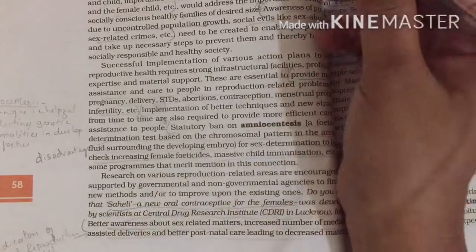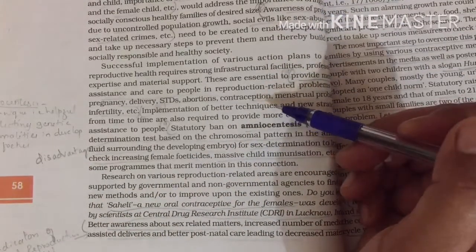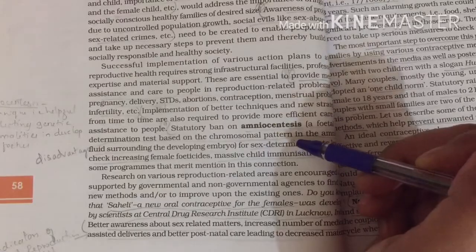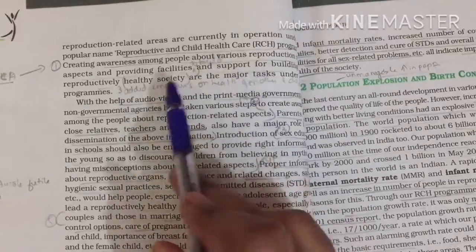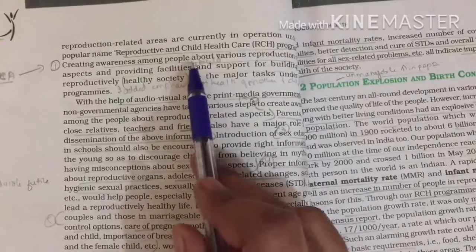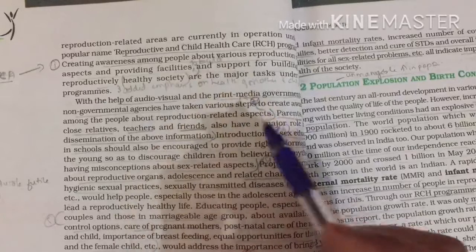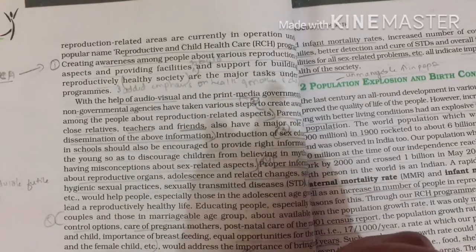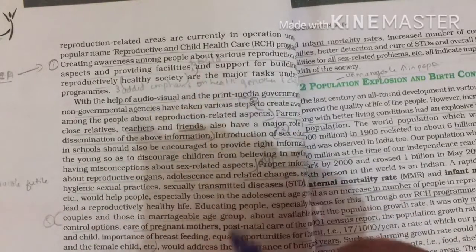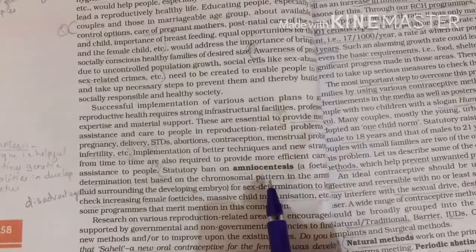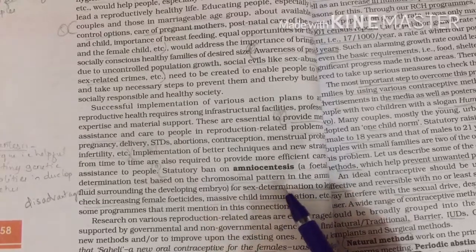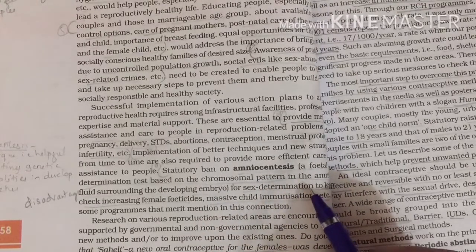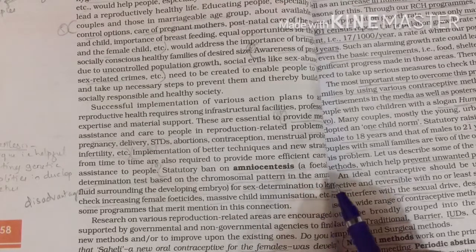Okay, so all these that I have discussed till now are the aims of RCH. In that, very important is amniocentesis. First, what is RCH and what is its main aim? If they are asking for 1 mark, writing only 1 point is good. If they are asking for 4 to 5 marks, then you have to write all the points. But till now we have only covered amniocentesis: what is amniocentesis, what is its advantage and what is its disadvantage? Now you'll ask, madam has not discussed the advantage. The advantage is that it is helpful in detecting genetic abnormalities in the developing fetus.